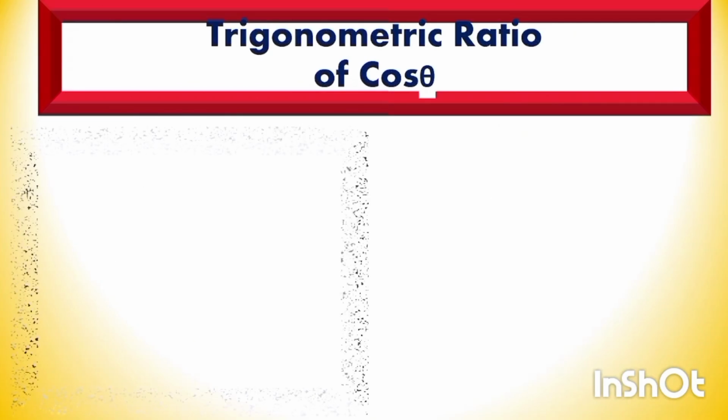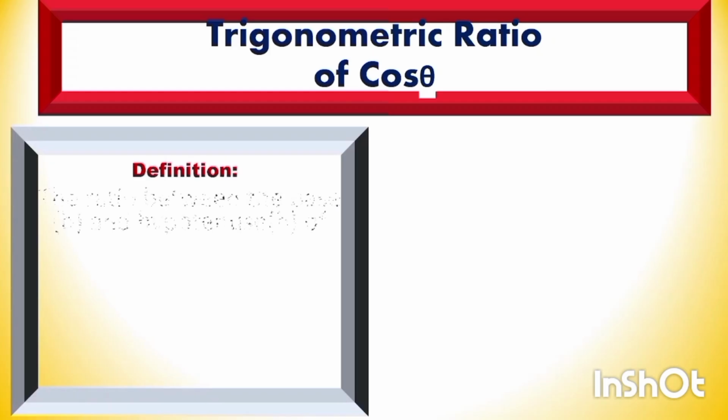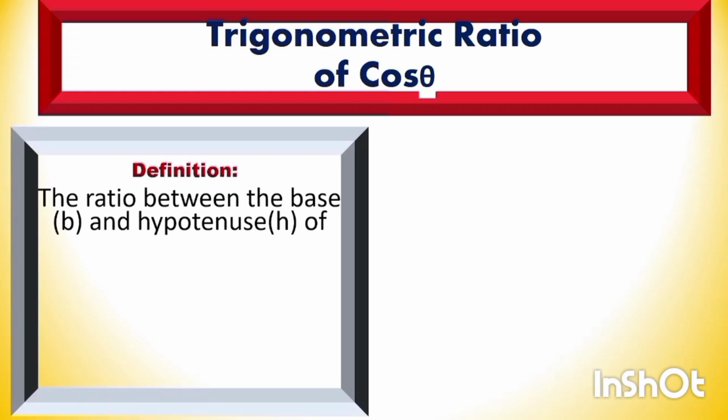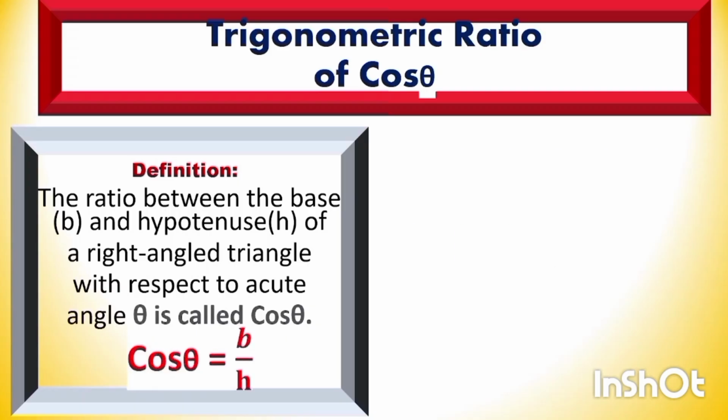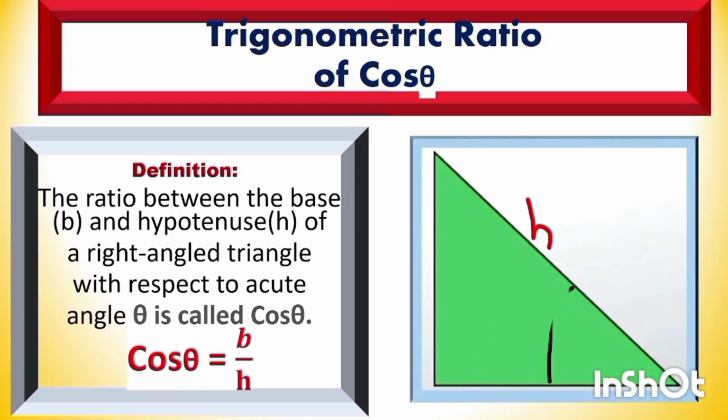Trigonometric ratio of cos theta. The ratio between the base and hypotenuse of the right angle triangle with respect to the acute angle is called cos theta. Cos theta is equal to B by H. Theta is the acute angle, B is the base, cos theta is equal to B by H.